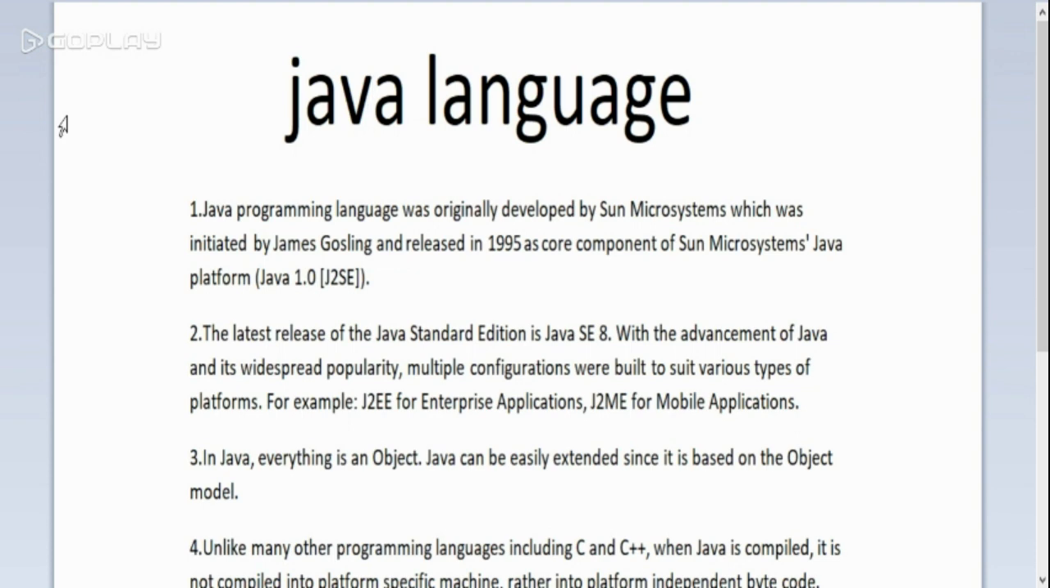In Java, everything is an object. Java can be easily extended since it is based on the object model. Yes, Java is fully object-oriented programming. Unlike C++, it is not partially object-oriented.